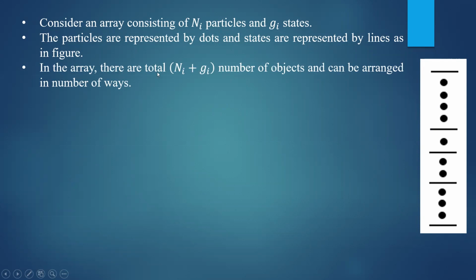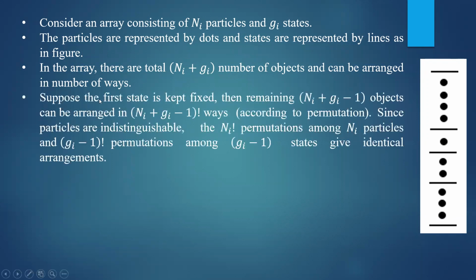In the array, there are a total of Ni plus Gi objects. Lines and dots, if you combine them, total Ni plus Gi objects, and they can be arranged in a number of different ways. Now suppose the first state is fixed. That means the arrangement should start from the line only. The lowest state cannot be changed; that is fixed.